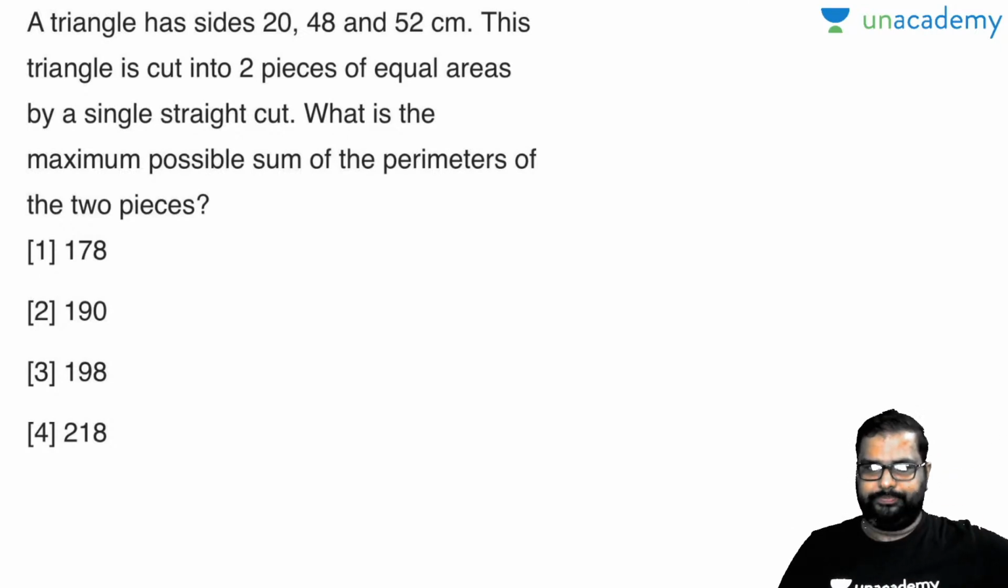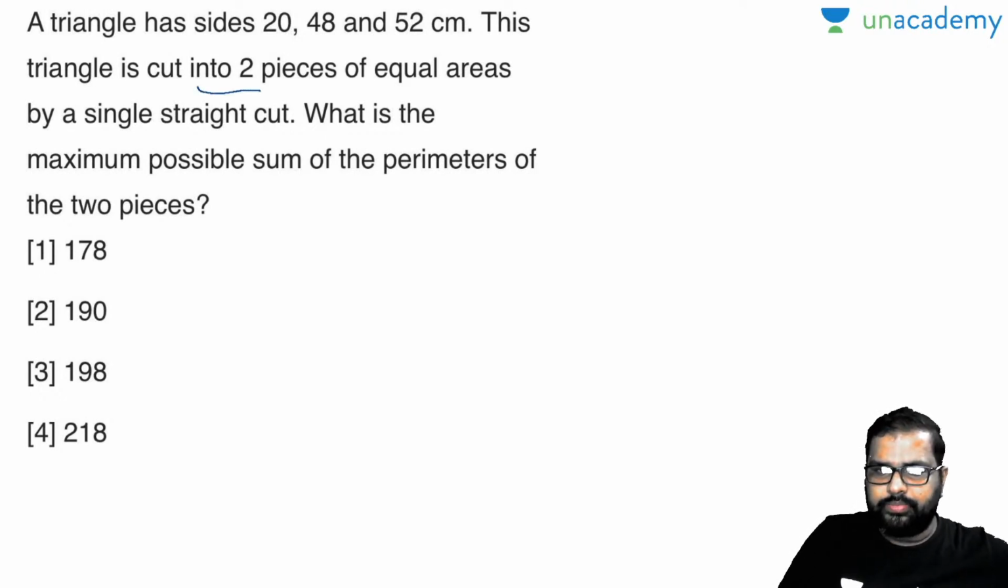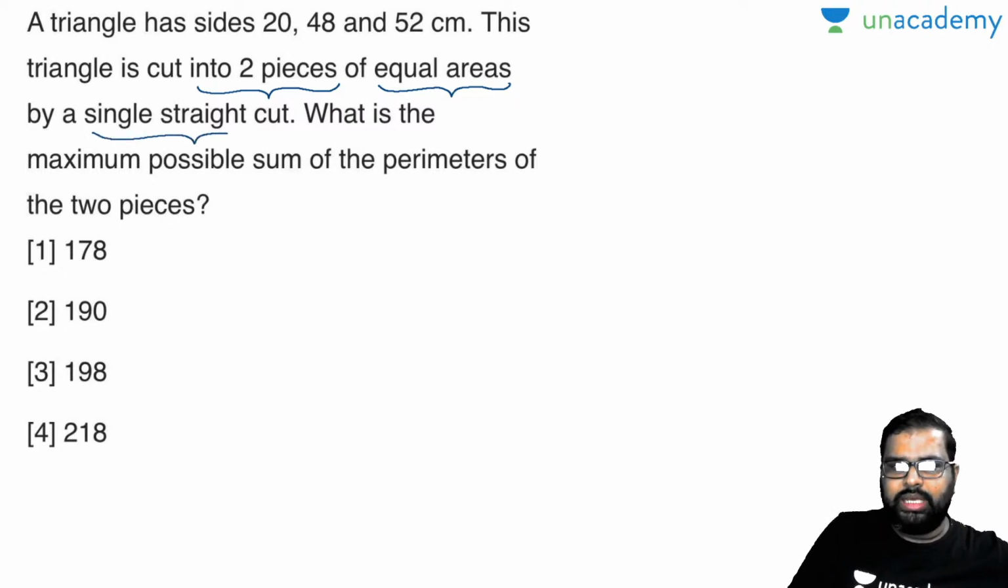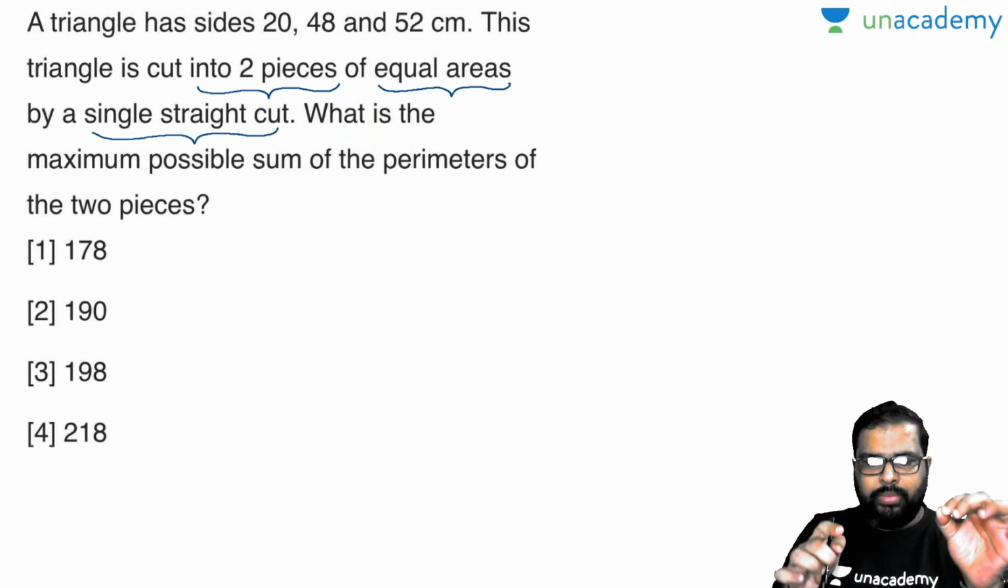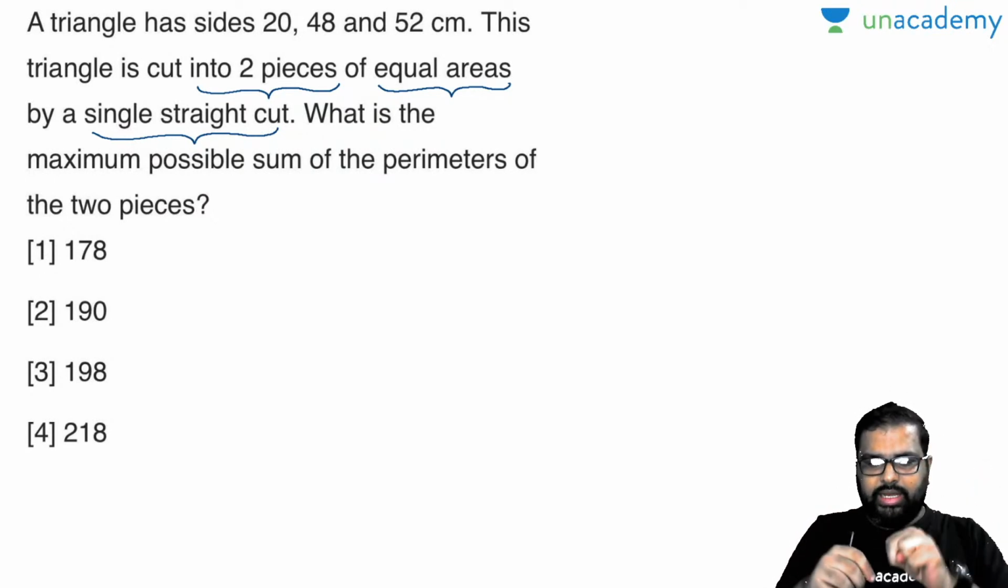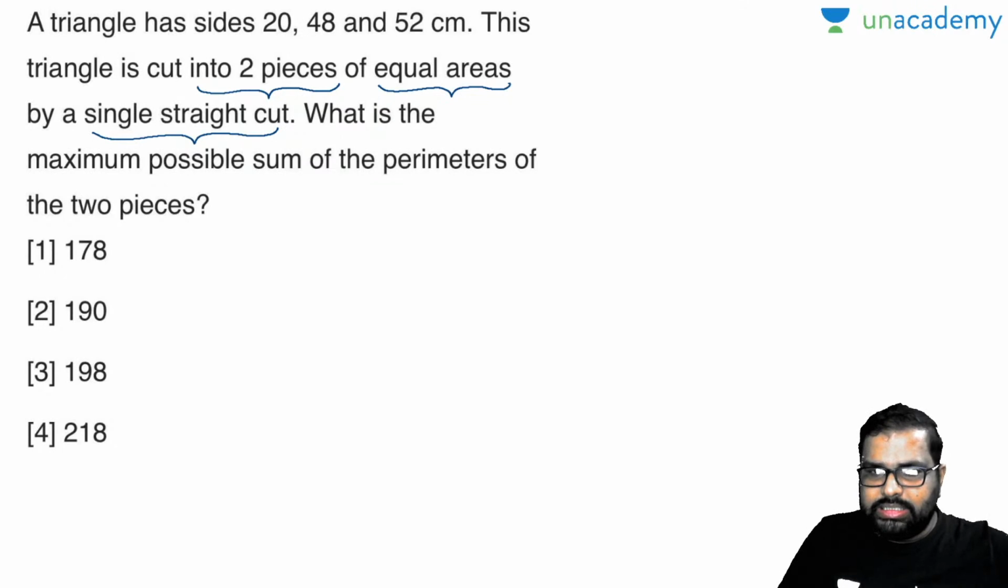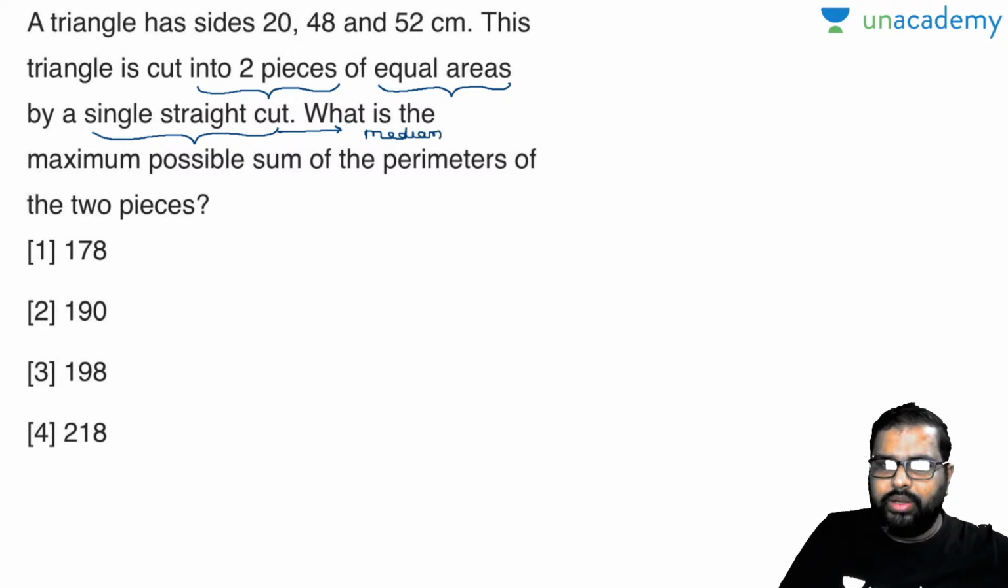Let's observe the question there. A triangle has sides 20, 48 and 52 centimeter. This triangle is cut into 2 pieces of equal areas by a single straight cut. Now see here, when can you form 2 triangles of equal areas by a single straight cut? This single straight cut has to be median only. Am I right or wrong? Please let me know, yes or no.